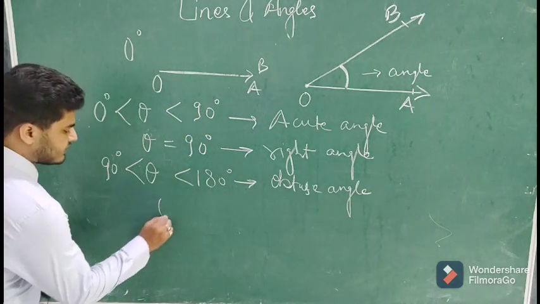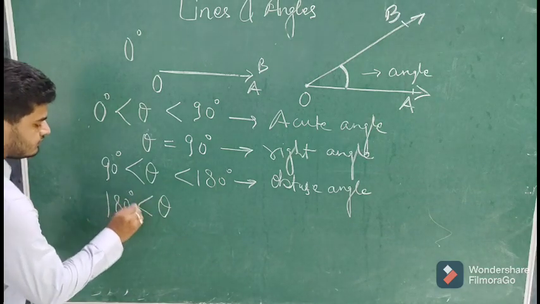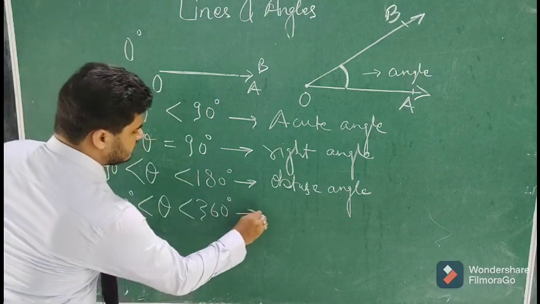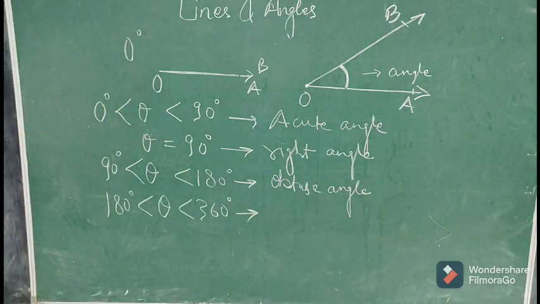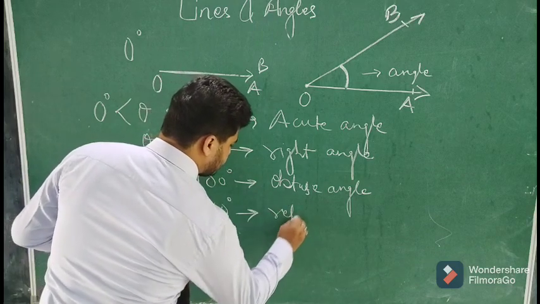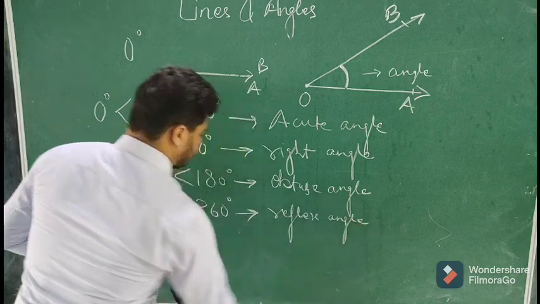And when the angle is greater than 180 degree but lesser than 360 degree, it is called a reflex angle.